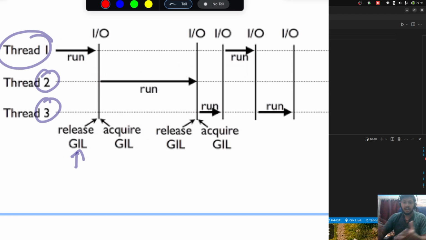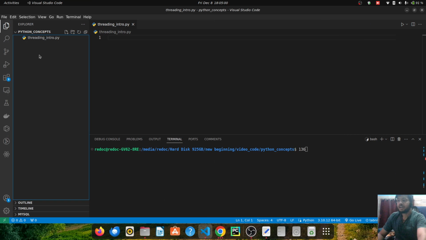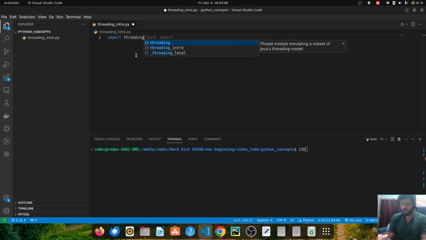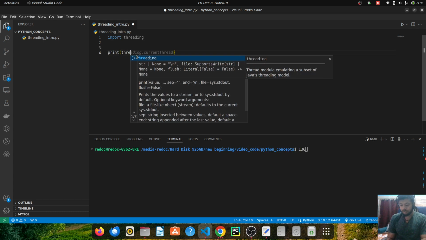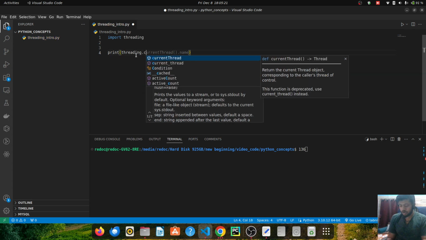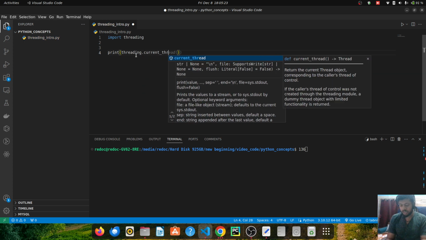So let's start with the practical of it, and let's see how we can create the code for it. So right now if I just import threading, because to work with threads in Python you should have this threading module imported in your program, what I can do is print the value of threading.current_thread.